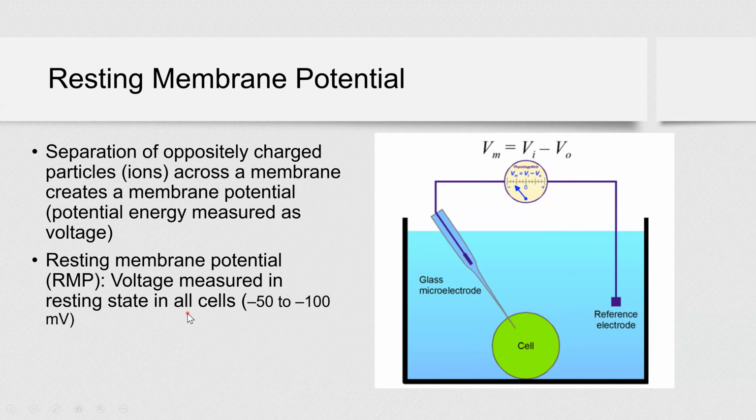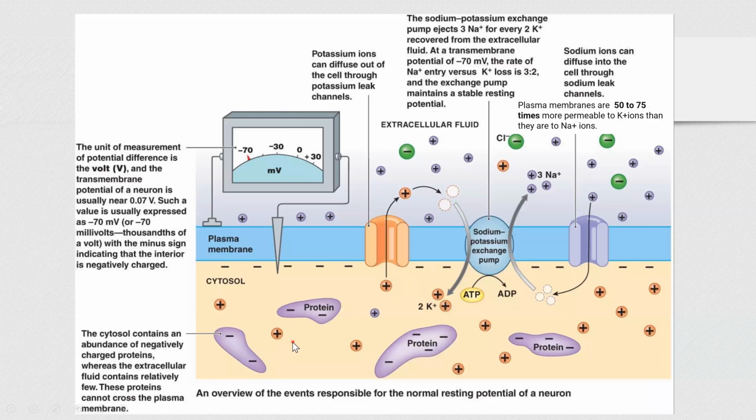Many students think that a resting membrane potential only exists in neurons and muscle cells, but no, it's actually in all cells. And again, they show you pretty much the same. You have a cell, and if you measure voltage, this is the difference between what you have inside and outside, that's your resting membrane potential, right? Make sense?